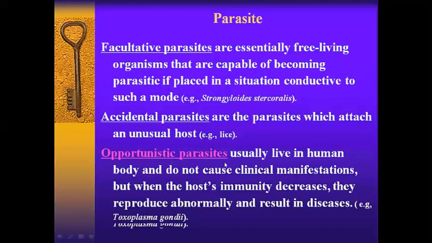And opportunistic parasites usually live in the human body and do not cause clinical manifestations. But when the host immunity decreases, they reproduce abnormally and result in disease, for example, Toxoplasma gondii. So this kind of parasite just finds a chance to produce the disease, right? When there is a special time, when the host immunity is decreased, then they attack this host and cause disease.